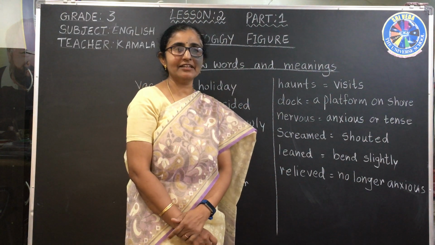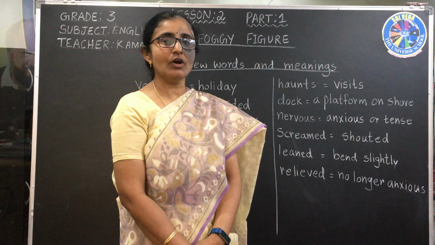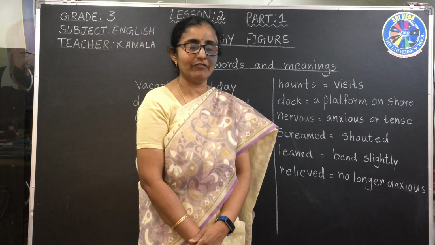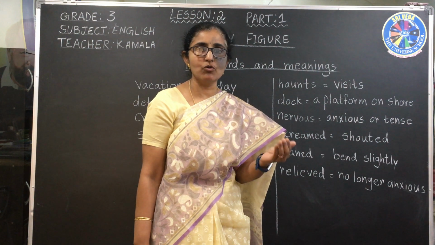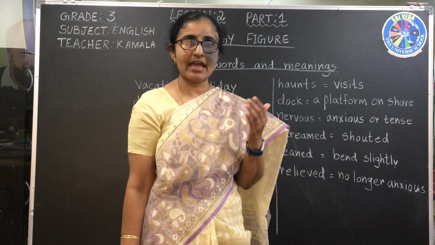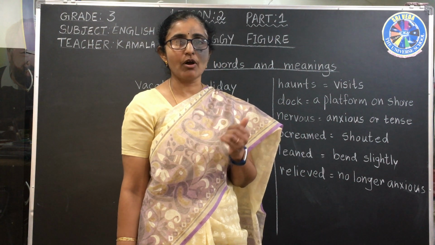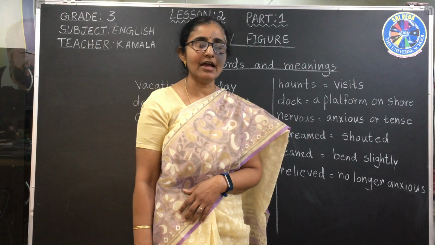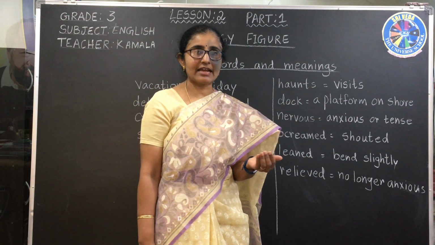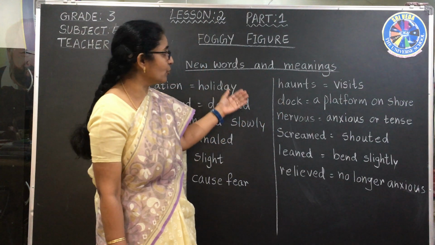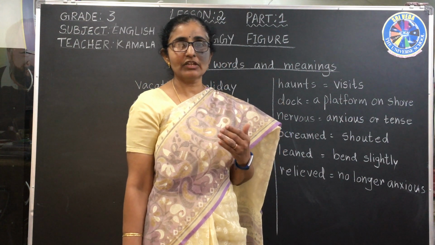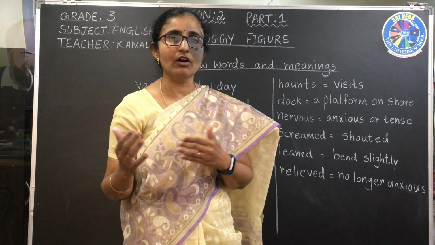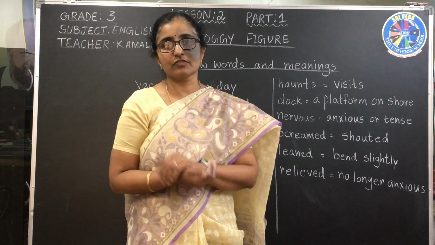So we have completed lesson number 1. You have to learn the questions and answers and everything very well. The poem, nouns and verbs, common noun, proper noun: this is what we have learned in the first lesson. In the second lesson, it is now a story, a small story, and at the end of the story, we will again continue with the types of nouns only.